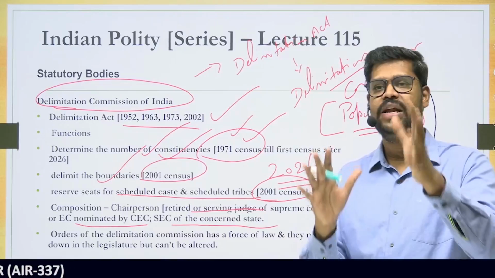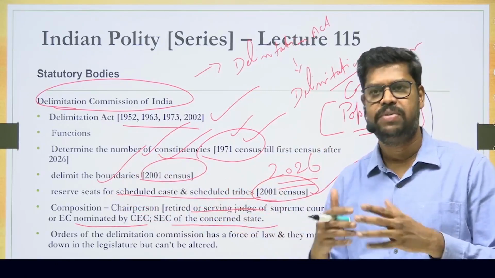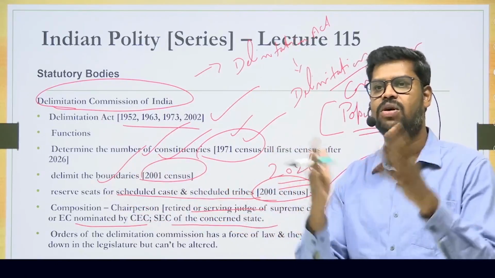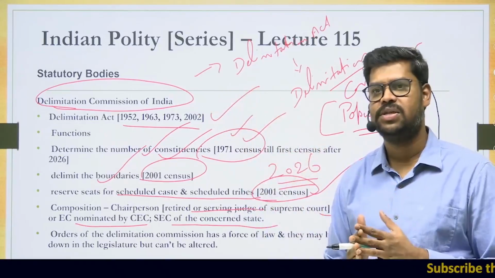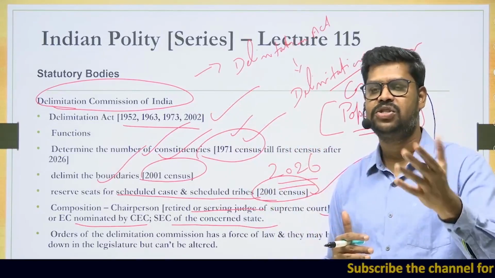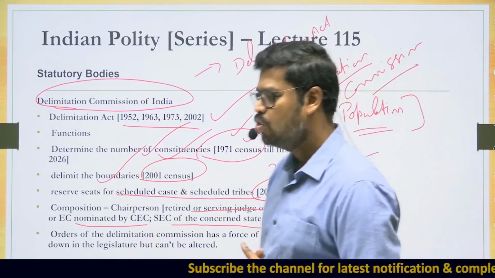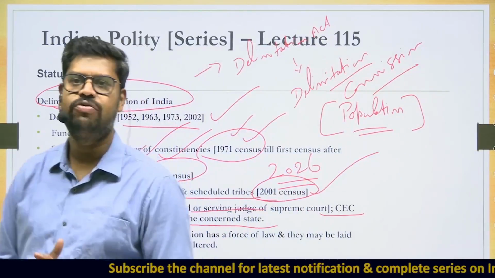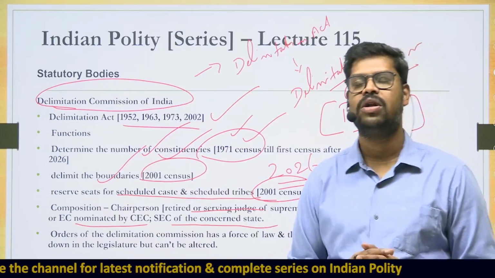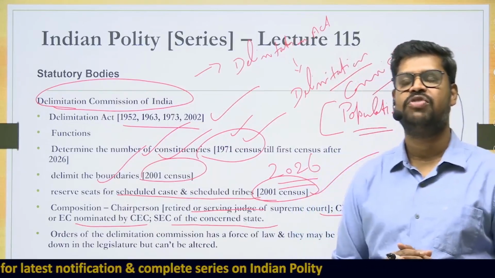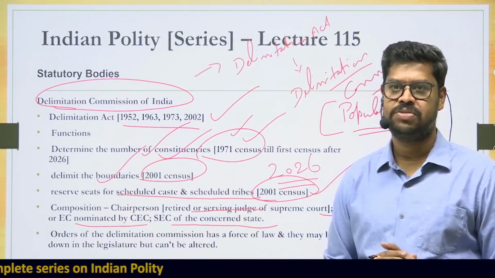But if there is a malafide intention with which the Delimitation Commission has passed the order, or in publishing these orders, deciding the number of seats or the boundaries, they have not followed the proper procedure, or they have a vested interest in making the mistakes, then in those cases, if there is a malafide intention or procedural irregularities, the matters can still be entertained by the courts. So, are the orders of the Delimitation Commission subject to judicial review? Generally not, but still the orders can be challenged in a court of law, or may be subject to judicial review, on the grounds of malafide or procedural irregularities based on which the orders have been published in the first place.